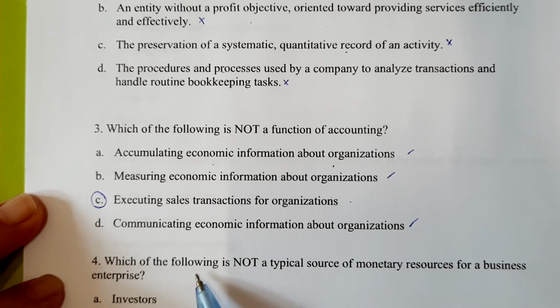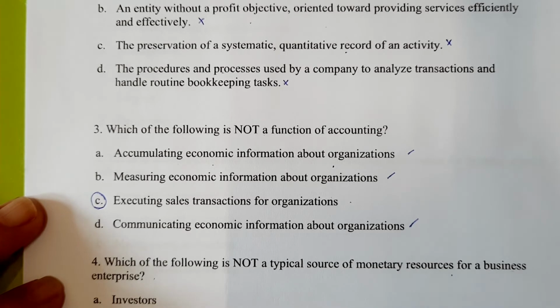Number 4, which of the following is not a typical source of monetary resources for a business enterprise? Okay, this question requires you to think. Let's say you have a business. Which one of these is not a source of monetary resources, or not a source of capital for you as a business?